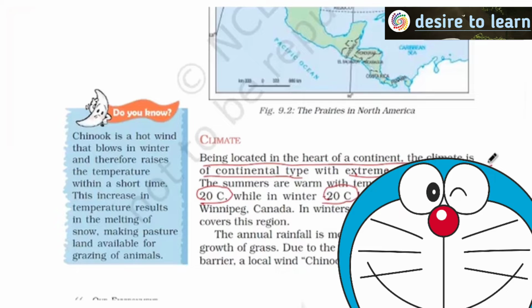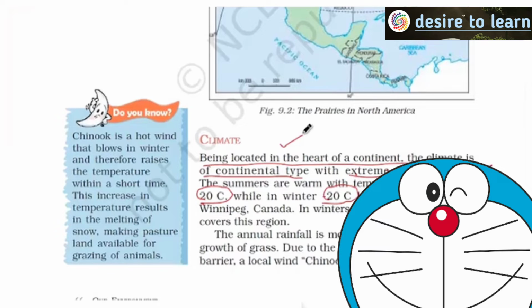If you take Kerala or Chennai, the temperature will be the same throughout the year. But where it is farther away from the ocean, usually we call it continental type. Right? Where in summer it is 20 degrees Celsius, in winter it is minus 20 degrees Celsius. This is what we need to understand.